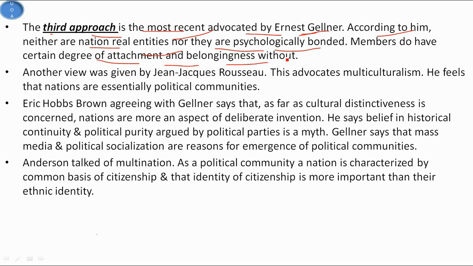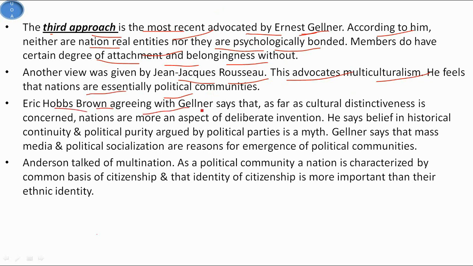It is not totally unreal, due to the conditioning or indoctrination process. Mass media, political process, etc. tend to create a sense of belongingness. So another view was given by Jean-Jacques Rousseau, and this advocates multiculturalism. He feels that nations are essentially political communities.